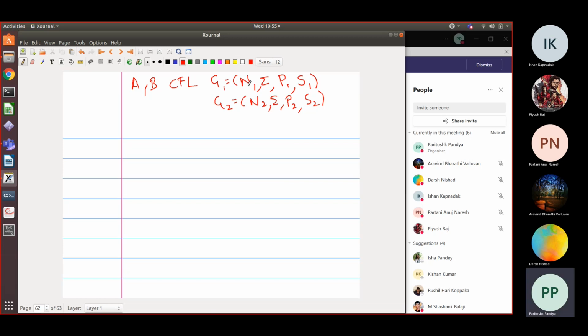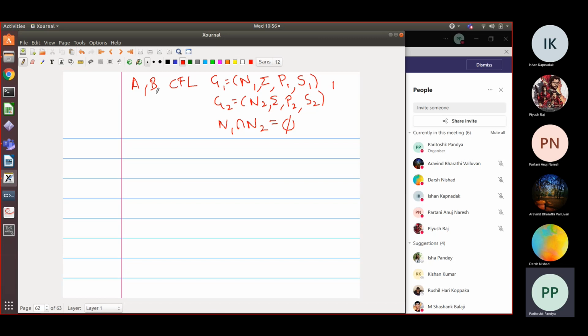Okay. So because we can rename the non-terminals, we can assume that N1 intersection N2 is the empty set. So no non-terminals are repeating in these two grammars G1 and G2. If they repeat, rename them. So you've got these two grammars with distinct sets of non-terminals, which also means S1 and S2 are different.